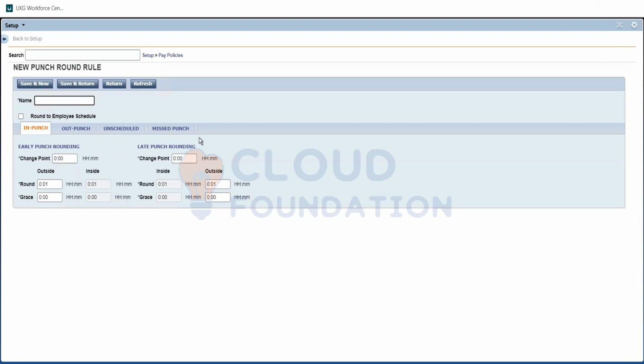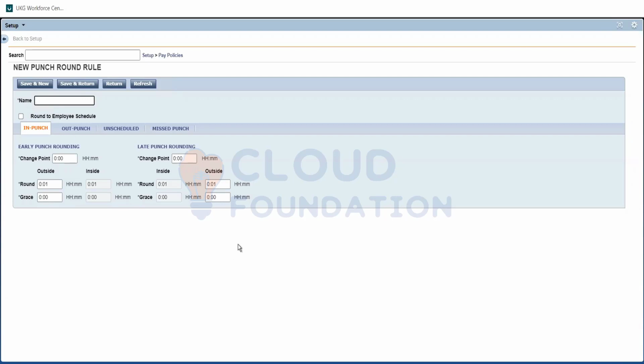In punch, out punch, unscheduled, missed punch, everything will have the same column. This is how the in punch should be rounded, how the out punch should be rounded, how the missed punch should be rounded, how an unscheduled punch should be rounded. So everything is the same. Only there is a facility to have each punch rounded differently.